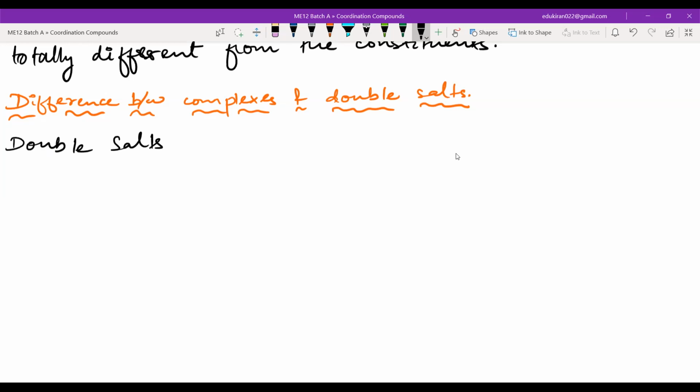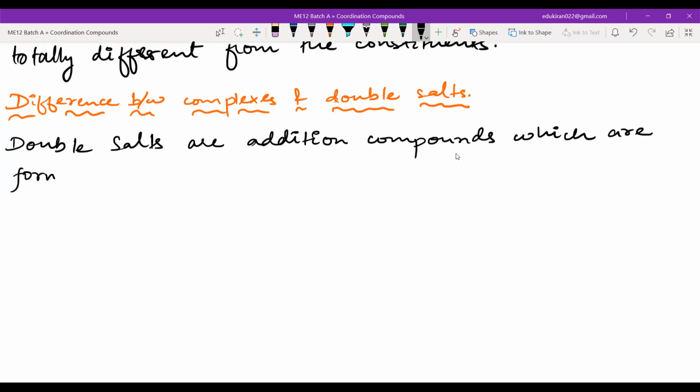First of all, the definition for double salt. Double salts are addition compounds or molecular compounds. I mean, when you combine two molecules to form a new molecule, that is known as a molecular compound or addition compound. Double salts are addition compounds which are formed by two saturated compounds.